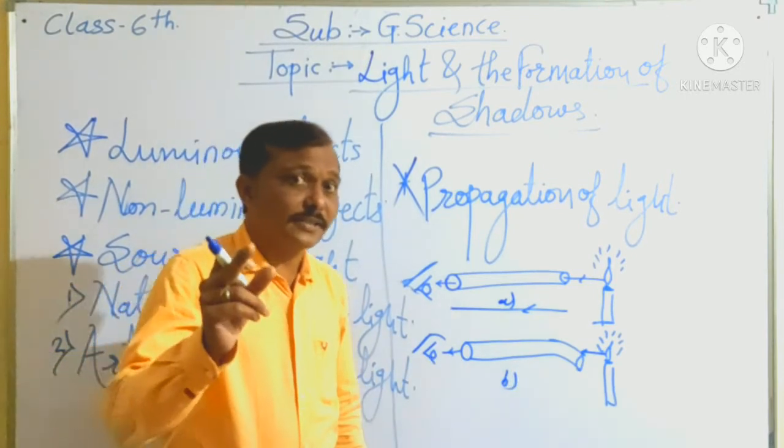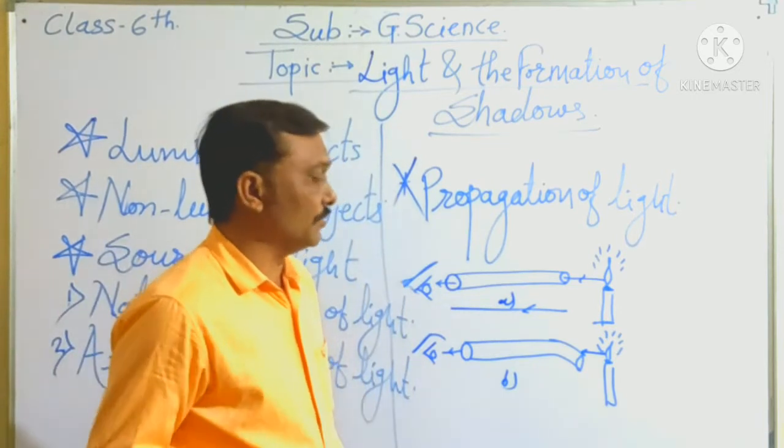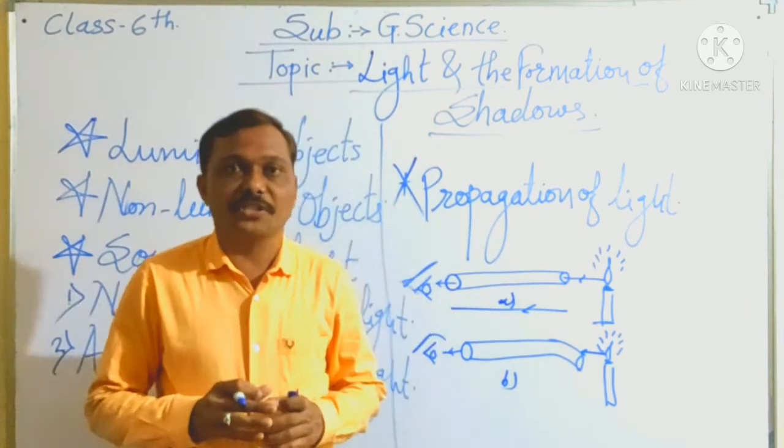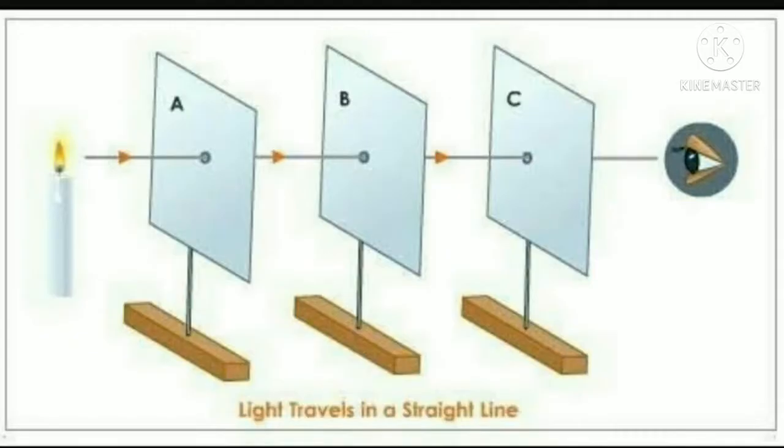You can clearly understand by using another example, another activity. Okay, so take three cardboard sheets and make a hole at the center. Arrange the cardboard as shown in the figure, and then observe the flame of the candle from the other end of the cardboard.